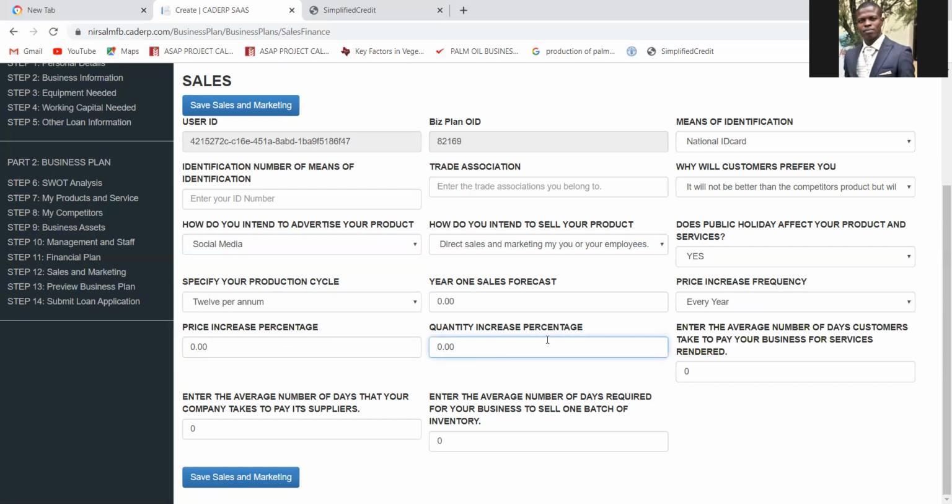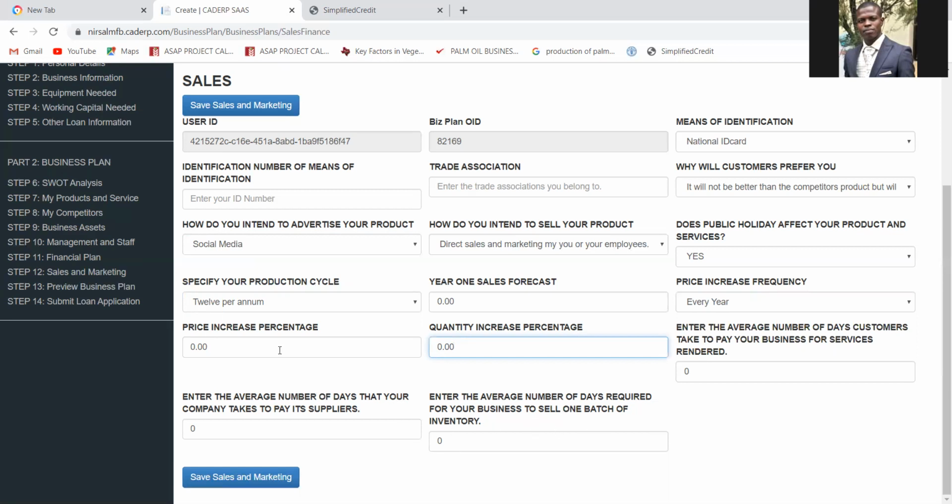You are going to lift this from your financial template and provide the information here. So there should be a synergy between the financial template and this loan application on the dashboard. Then this information here too is going to be on the financial template. Transfer it here. The same is applicable with these other ones too.